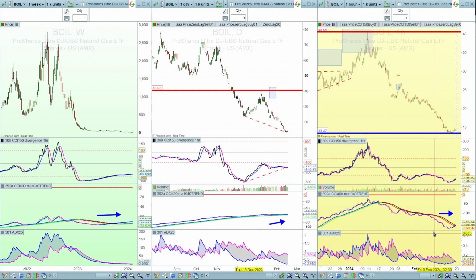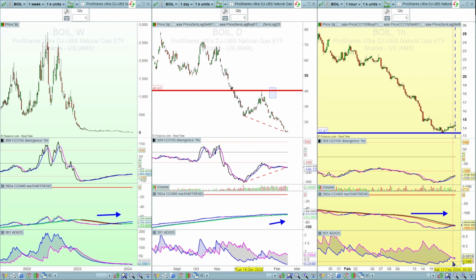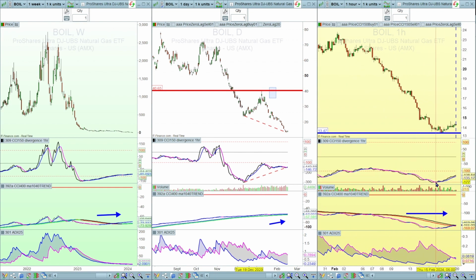On the hourly, we've got, again, a fresh break to the upside on the ADX, so possibly further move to the upside. On the CCI 150, that's moving in line with the price, and the CCI 400 is broken up through its moving average, so possible bullish movement.